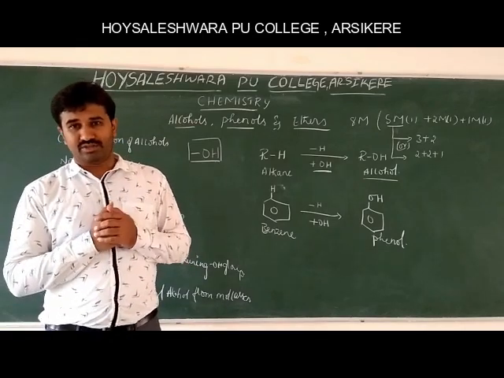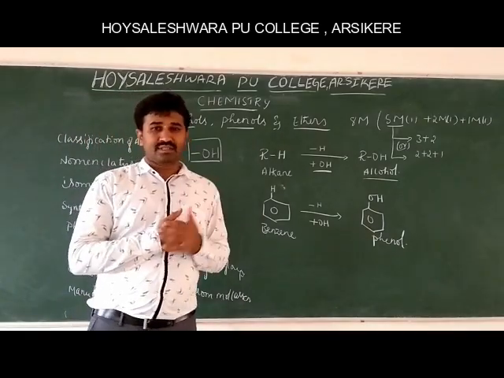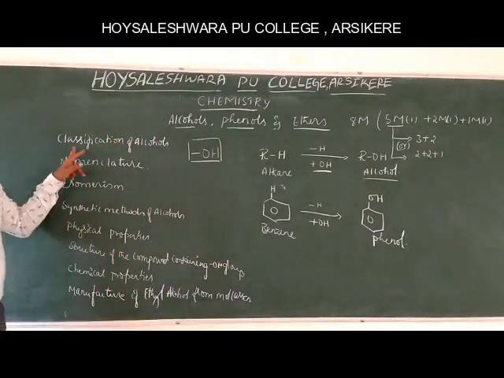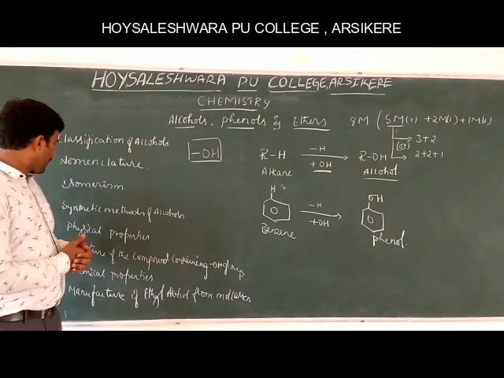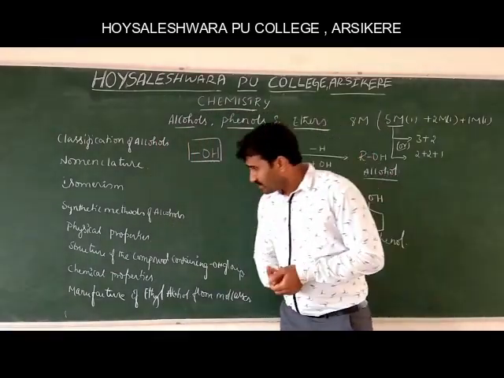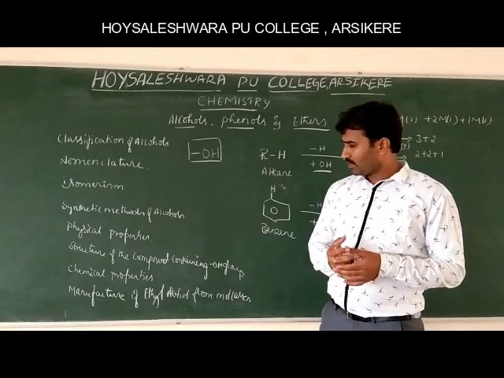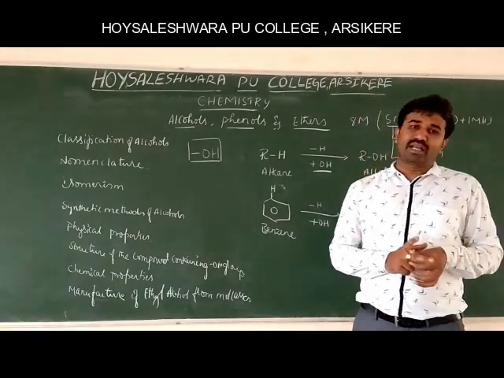In this lesson, the subtopics we are going to study are: classification of alcohols, nomenclature, isomerism, synthetic methods of alcohols, physical properties, structure of the compounds containing hydroxyl group, chemical properties, and manufacture of ethyl alcohol from molasses.